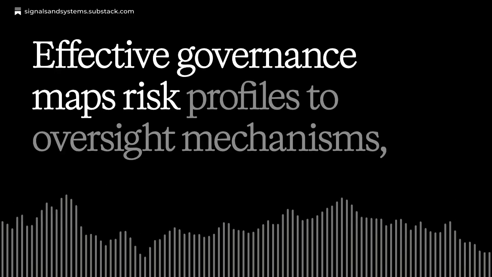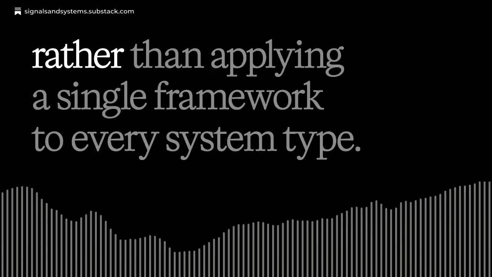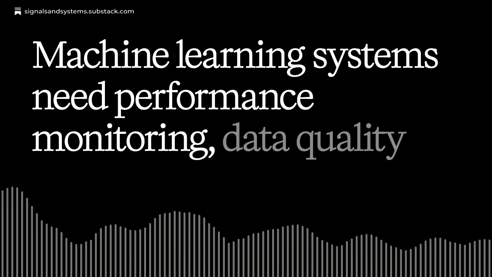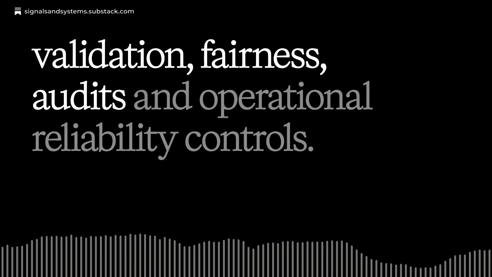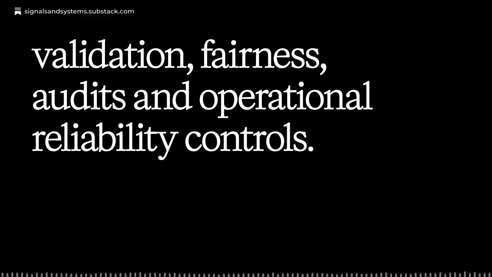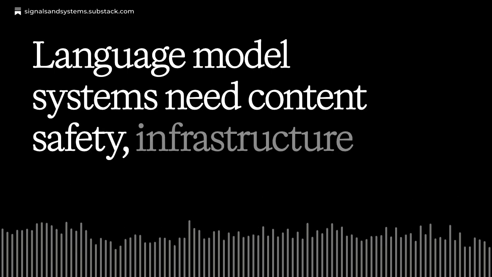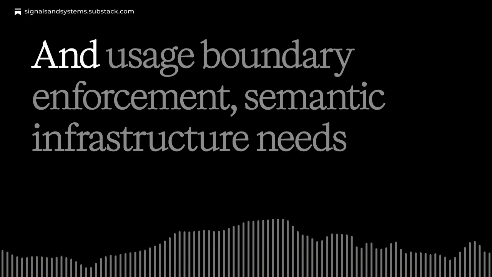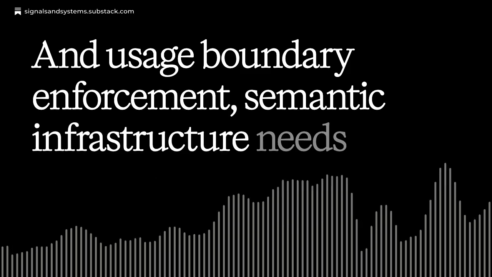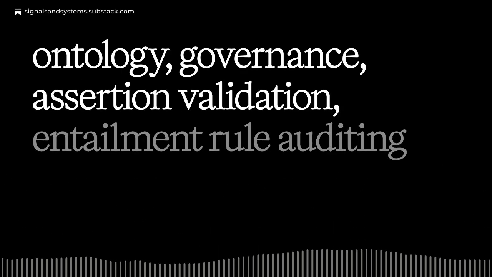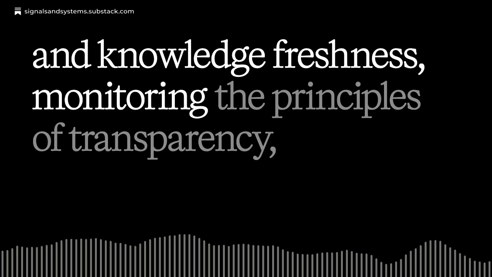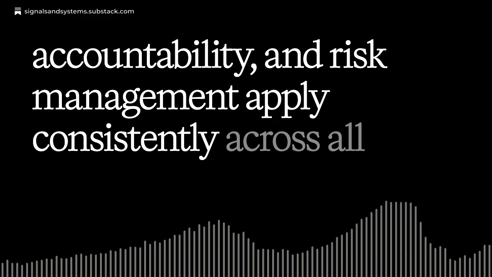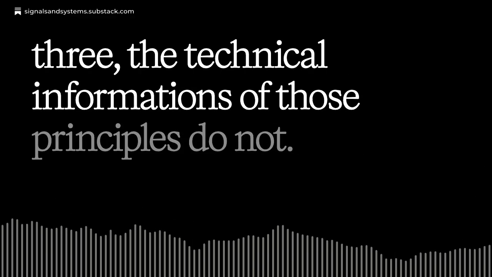Effective governance maps risk profiles to oversight mechanisms rather than applying a single framework to every system type. Machine learning systems need performance monitoring, data quality validation, fairness audits, and operational reliability controls. Language model systems need content safety infrastructure, hallucination management, and usage boundary enforcement. Semantic infrastructure needs ontology governance, assertion validation, entailment rule auditing, and knowledge freshness monitoring. The principles of transparency, accountability, and risk management apply consistently across all three. The technical implications of those principles do not.